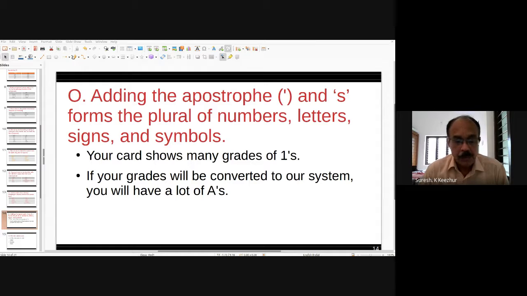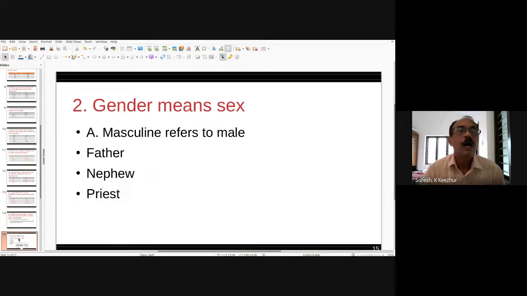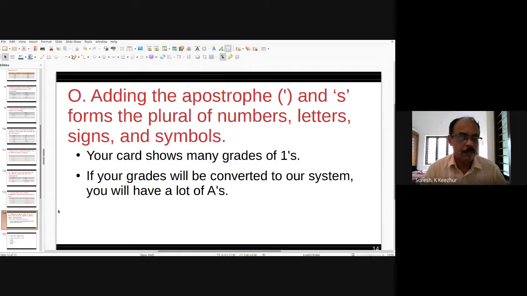So let us do some exercises. What is the plural form of stimulus?